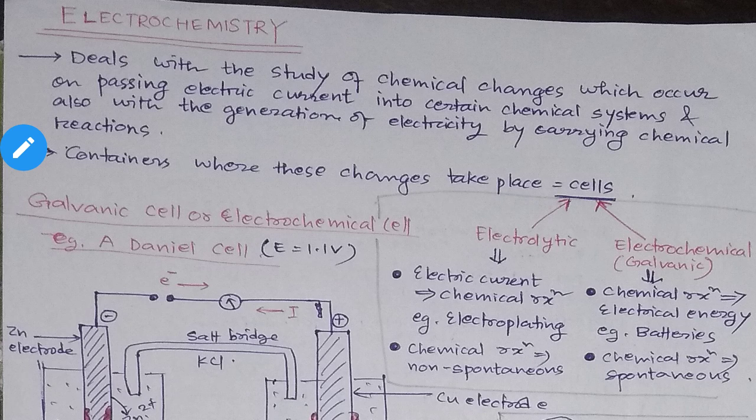I'll give you one example. You take the example of batteries, or any type of batteries, and your inverters and all that. In these types of batteries, you may have known that it contains two metal rods, and in that battery the chemical reaction takes place. So inside the battery these chemical reactions take place.